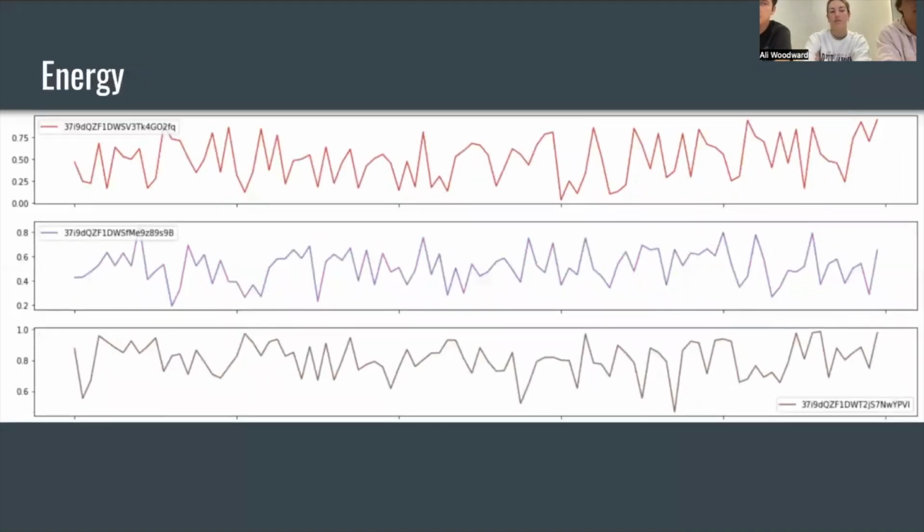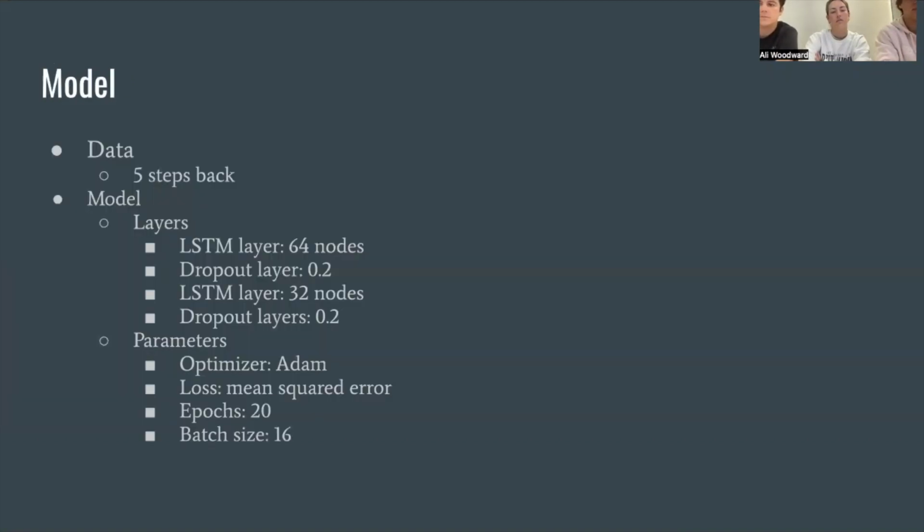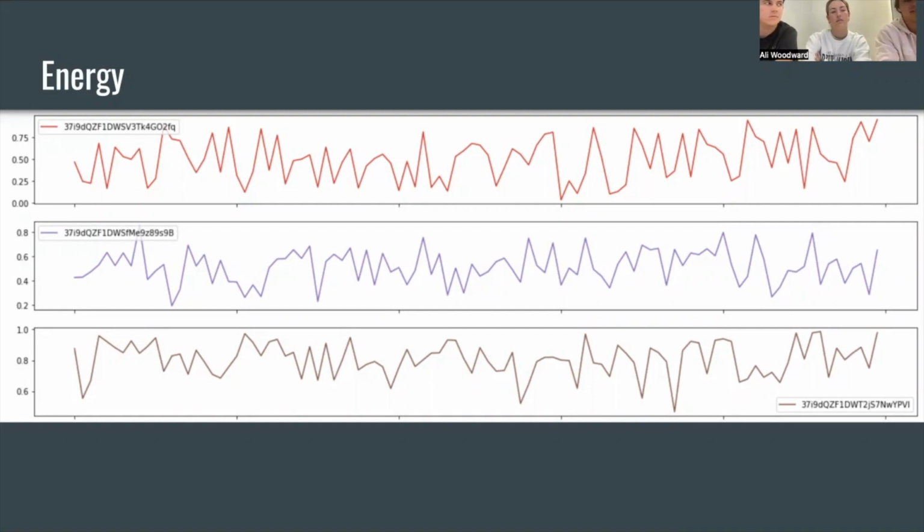It's a similar thing for energy. Energy is really spiking and lowering, and maybe you could find some sort of pattern from this, but it just seems like it's all over the place. It's what we assumed through the rest of the exploratory data analysis that we did: it really just depends on all the different dimensions of the different attributes. So if we could visualize that, we'd be able to better understand it.